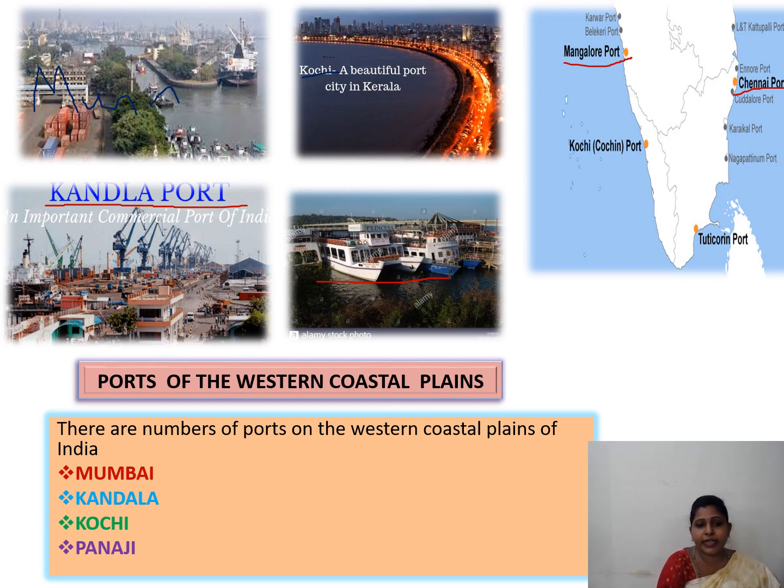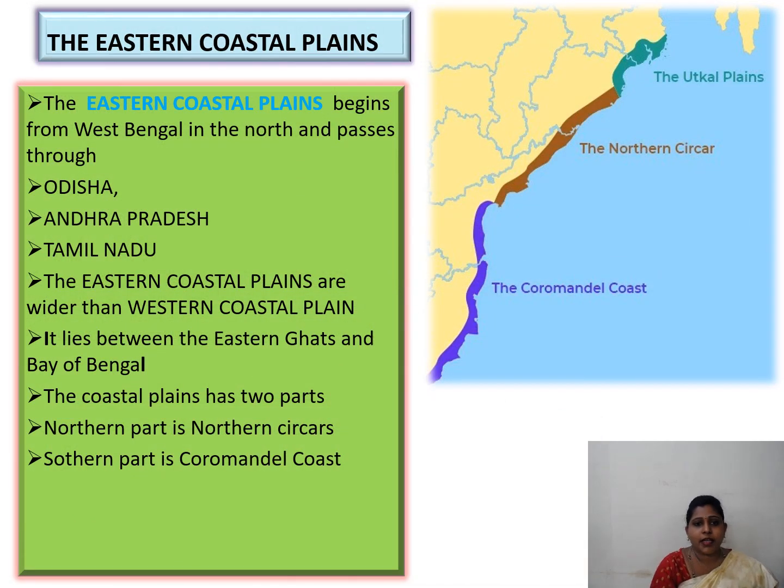So moving on to the next part, the eastern coastal plains. The eastern coastal plains begin from West Bengal in the north and pass through Odisha, Andhra Pradesh, Tamil Nadu.